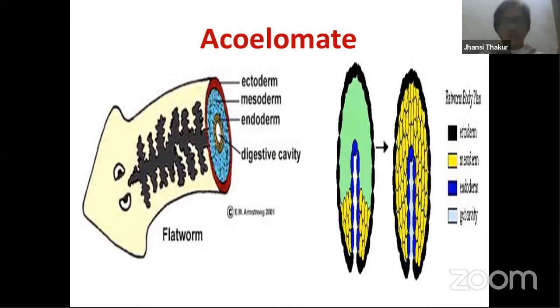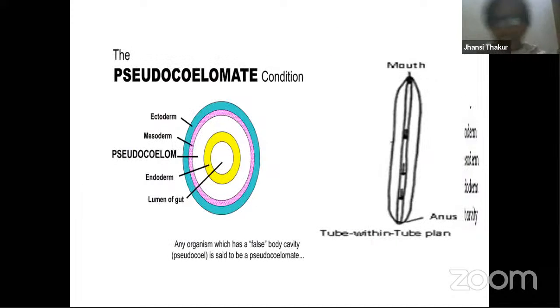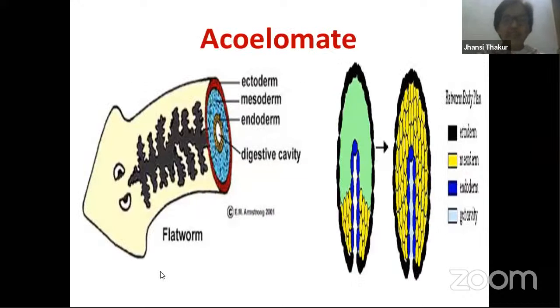So this is one condition. Coelom is absent. Acoelomate means coelom is absent. Any kind of space between the germ layers is not present. No space, no cavity is present within the body. This is the acoelomate condition. Acoelomate condition is generally seen in Platyhelminthes, flatworms. Food that is present in the digestive system gets digested and simply diffuses to the surrounding tissues very easily because no space is present. Easily the food passes from one tissue to another.